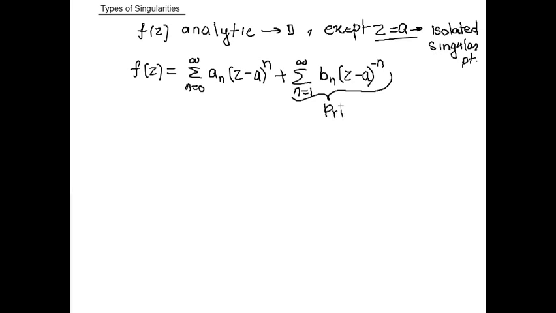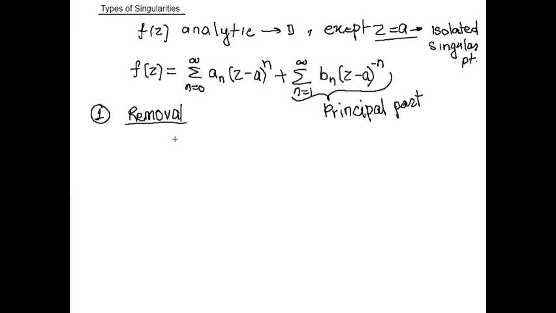So we can say this is our principal part. Now we can discuss the different types of singularity. I say the first singularity is the removable singularity. So what is the removable singularity?